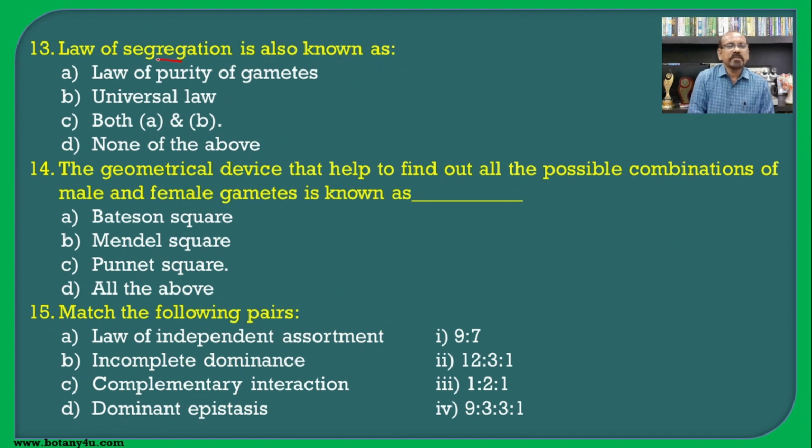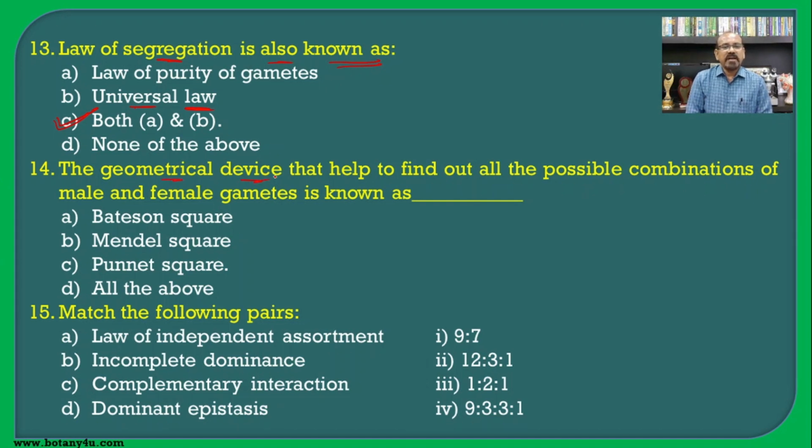As we have seen earlier, the law of segregation is also known as the law of purity of the gamete, and it is also known as the universal law. Hence the correct answer for this question is both A and B.